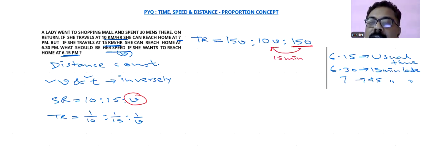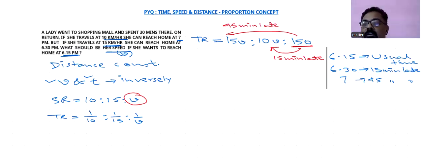15-minute late. And if we compare from 150, so from 150 to this 15, this will be coming as 45-minute late. So what we can write down that